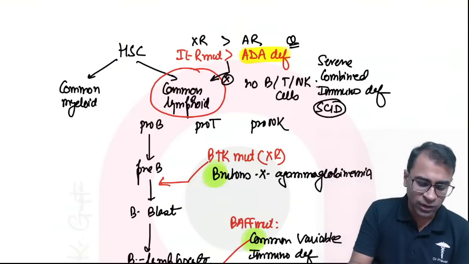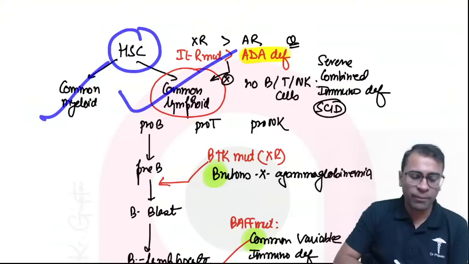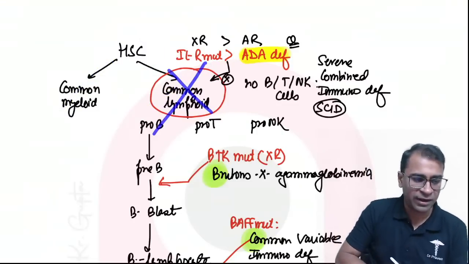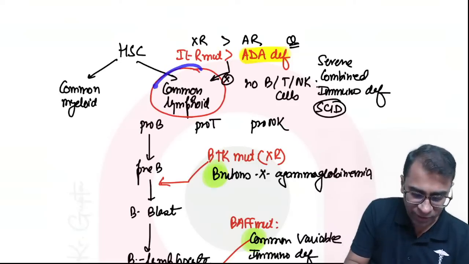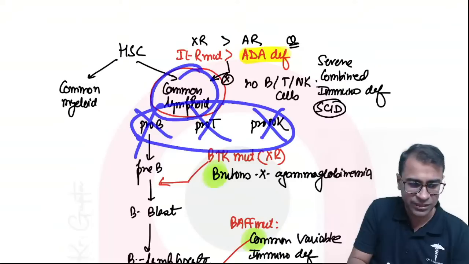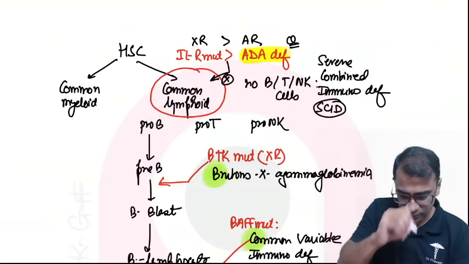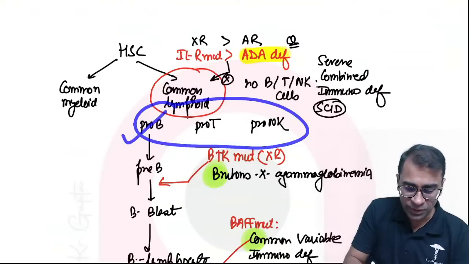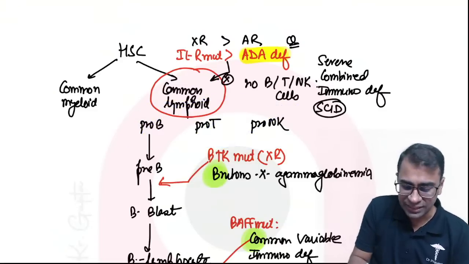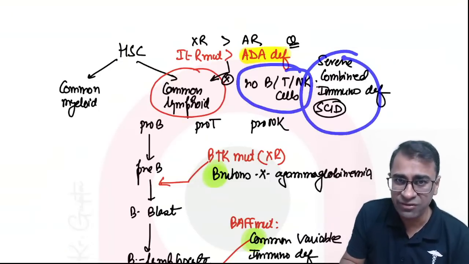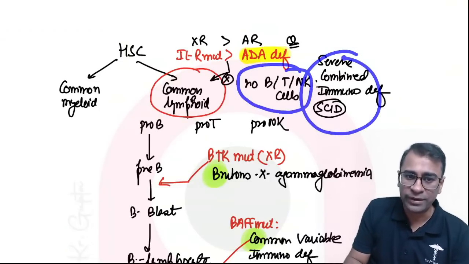Do it properly. Hematopoietic stem cells, common myeloid, common lymphoid precursor. If patient has absence of common lymphoid, pre-B, pre-T, pre-NK, everything is absent, and so it is what? Pro-B, pro-T, pro-NK, and hence it is neither B nor T nor NK. It is called a SCID, severe combined immunodeficiency.